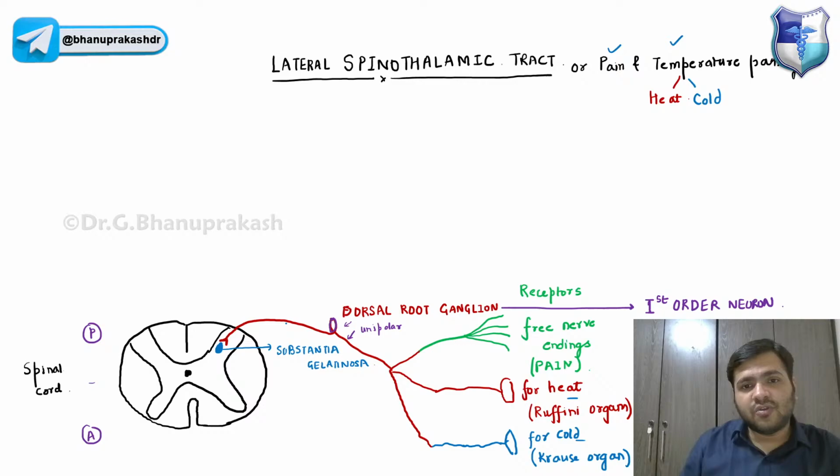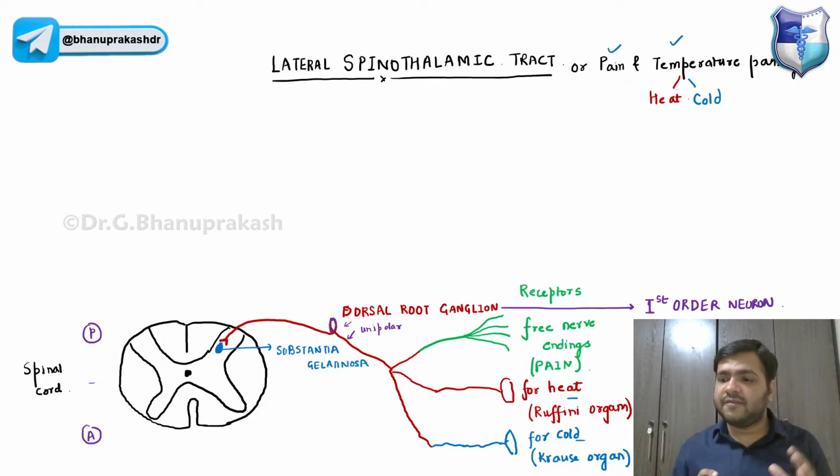The first order neurons, that is the dorsal root ganglion, will be ending at the level of this substantia gelatinosa. So this is going to be the end of the first order neuron. And the second order neuron will start from substantia gelatinosa.